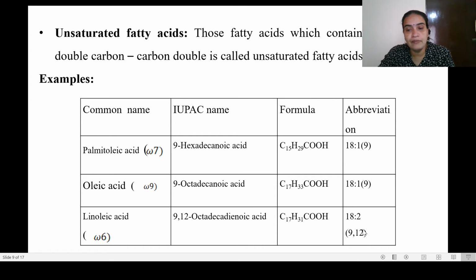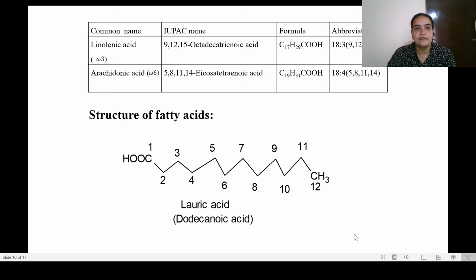The position of the double bond is indicated in the bracket. If there is more than one double bond, it is separated by a comma. So this is linoleic acid and arachidonic acid. Linolenic acid has the abbreviation 18:3, 9, 12, 15. Then arachidonic acid has 4 double bonds, at the positions 5, 8, 11, 14, so 18:4, 5, 8, 11 and 14.